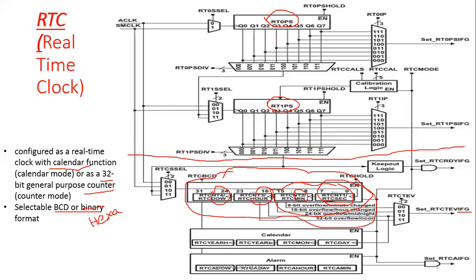These two registers select different clock frequencies.